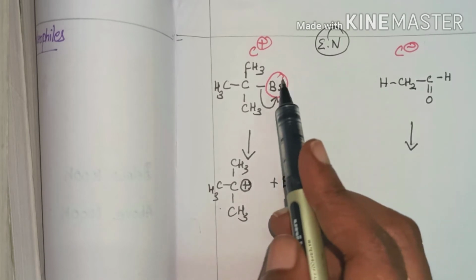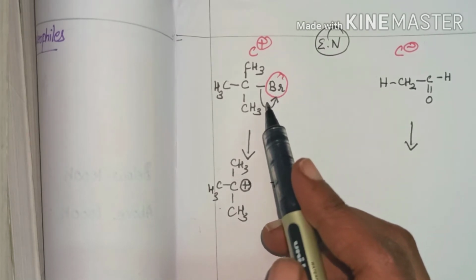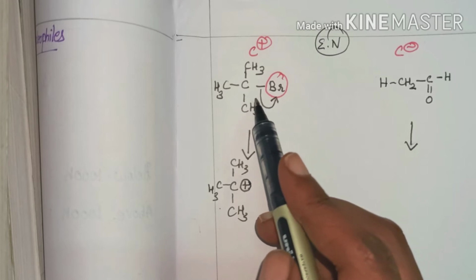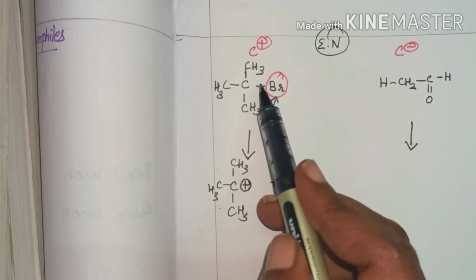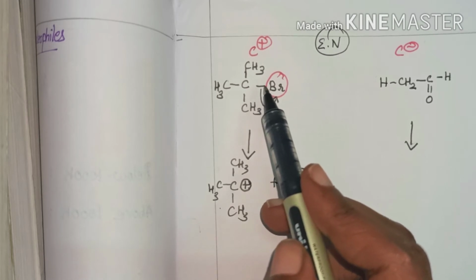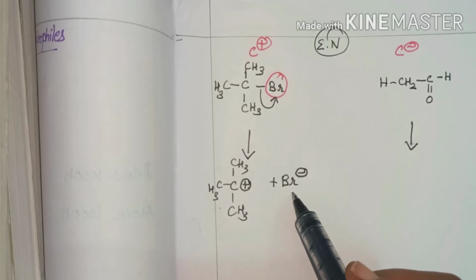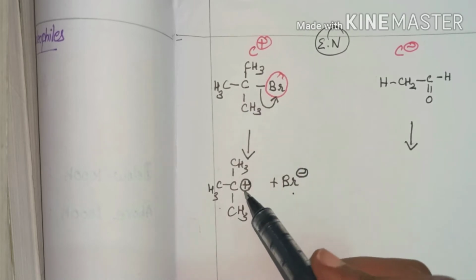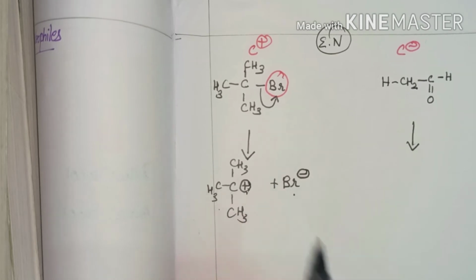This is because Br is highly electronegative and has the tendency to accept a pair of electrons. We know that a bond is made up of a pair of electrons, so if it accepts the pair of electrons, it will convert into Br minus. Hence this carbon will carry a positive charge, and therefore this is a carbonium ion.